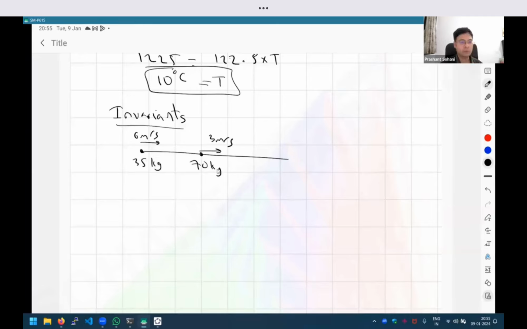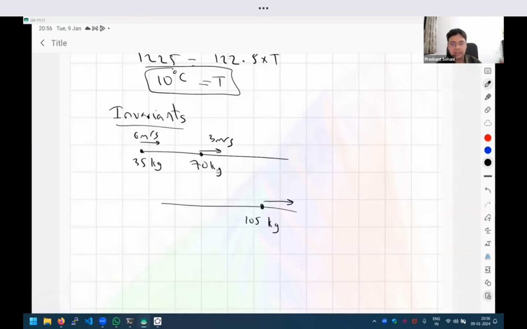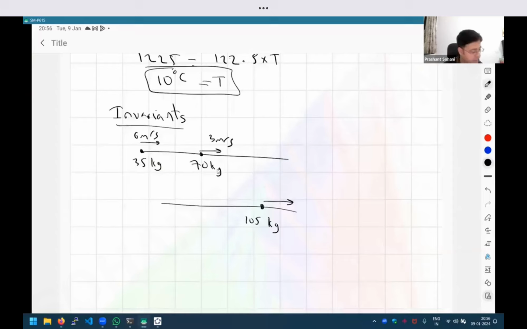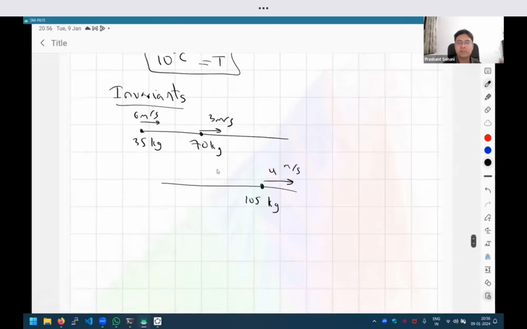Again, what I want to emphasize is the time is not given, the distance between them is not given. At some point, they will collide, and after the collision, together they are going to travel, and the total mass will be 35 plus 70, so 105 kg, and some speed. That speed is also not given, so that speed is an unknown quantity. Let us say u meters per second. So the first question is, can we find the speed u?